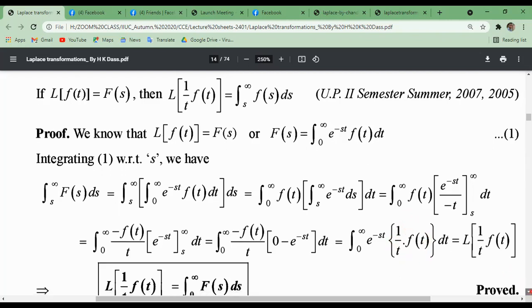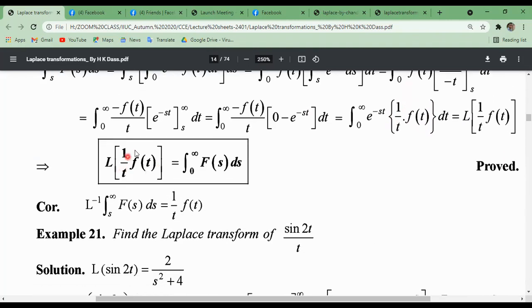So very easy property. The Laplace transformation of 1 by t f of t can be written as the integral from s to infinity of F of s ds. Similarly, the inverse Laplace transformation of this can be written as 1 by t f of t, a single function. Taking L inverse on both sides, we can write this property.